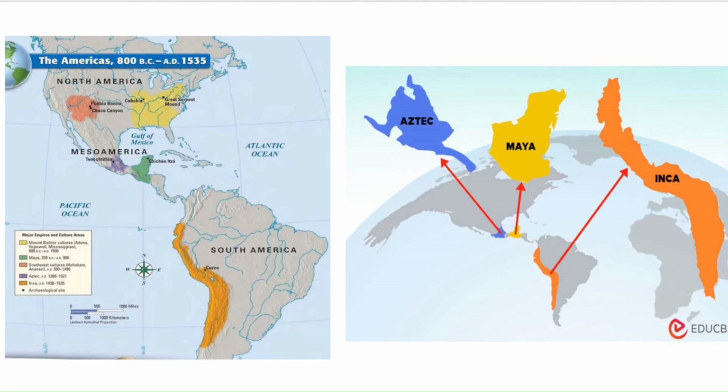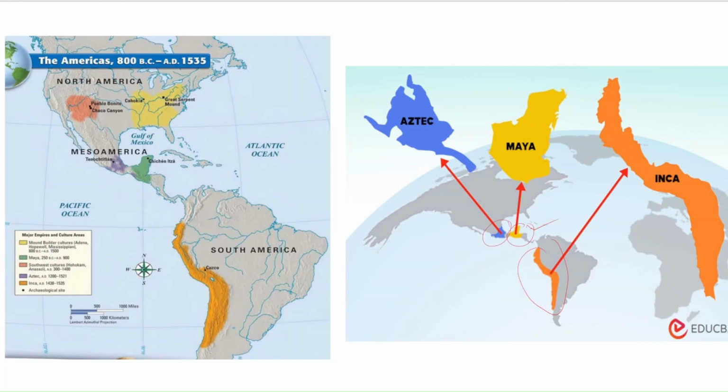This is a map that shows you the American civilization. This is another map that shows you where the particular dynasties ruled. The Mayas ruled here, Aztecs were here, and the Incas were here.